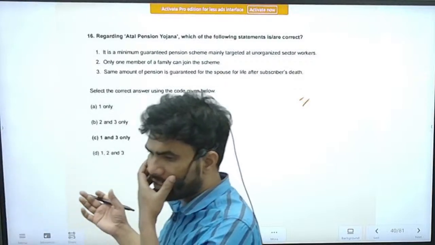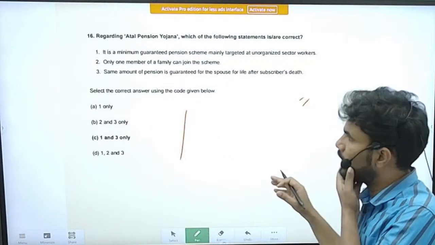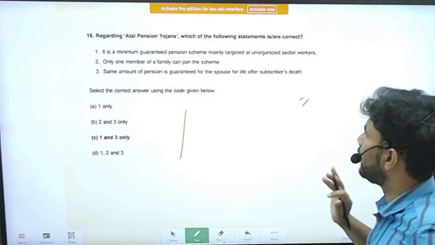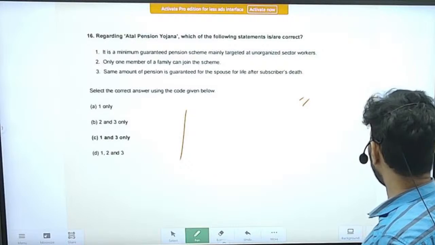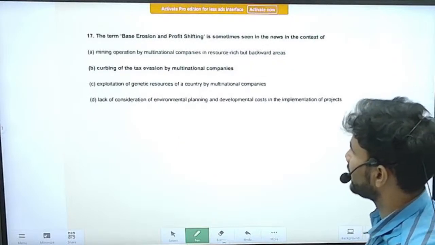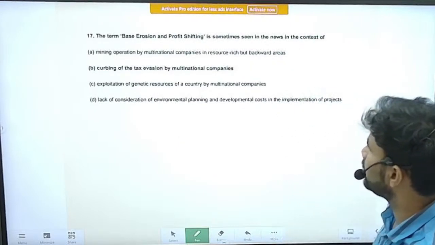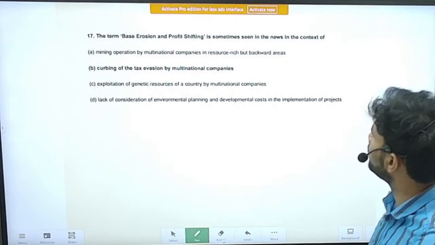This pension, again, it failed to penetrate into the population. Right. So try to know more about the pension scheme also, Atal Pension Yojana also. Next is the term base erosion and profit shifting is sometimes seen in the news in the context of which of the following.